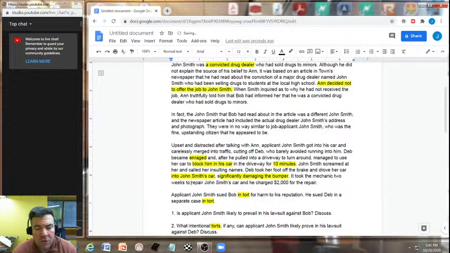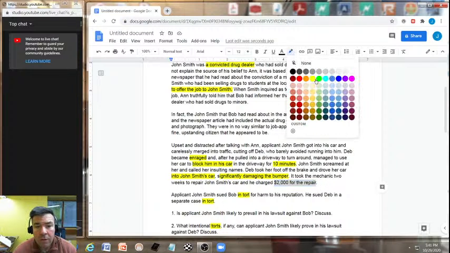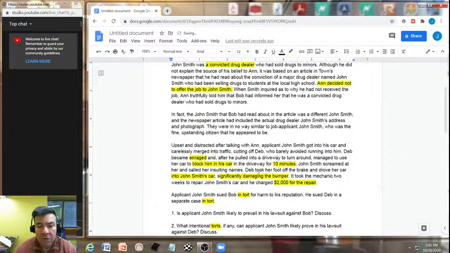It took the mechanic 2 weeks to repair. That would definitely add some support to our conversion as well. And to repair John Smith's car, the repair mechanic charged John Smith $2,000 for the repair. There's your damages right there. Okay, general damages, special damages.